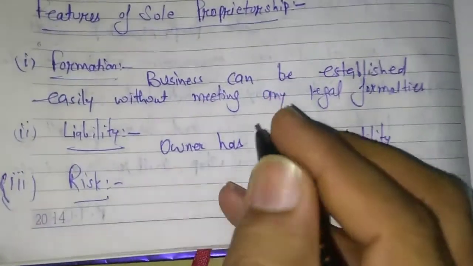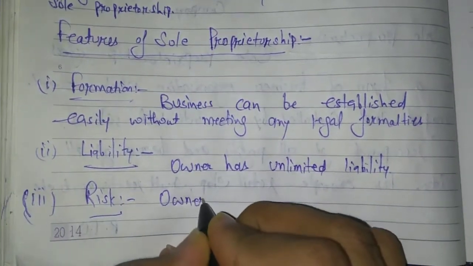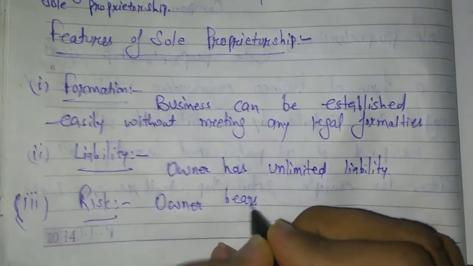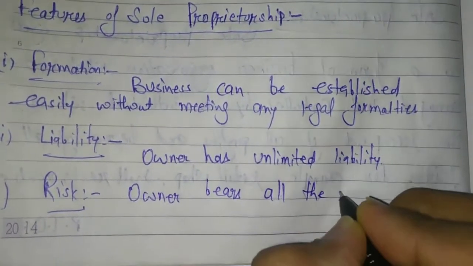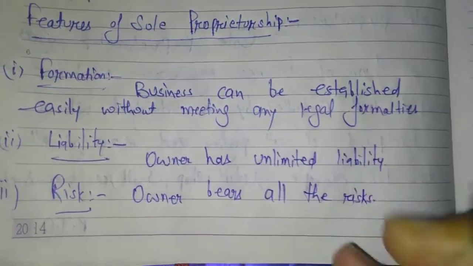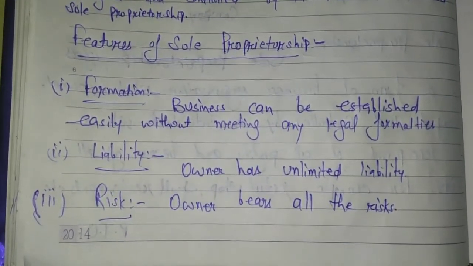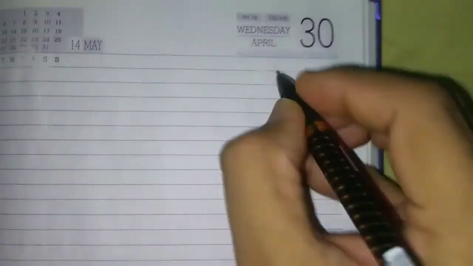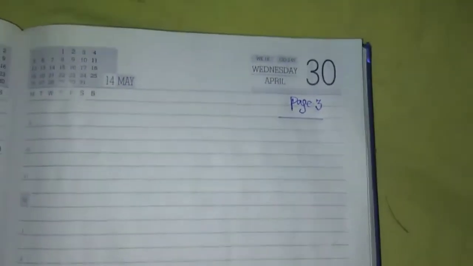So you can write it here. Owner bears all the risk. So this is the third feature. Okay, now I want to move to the next page. Next page is your page number 3 of today's class.